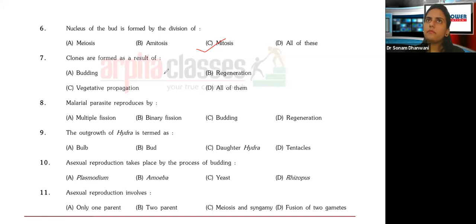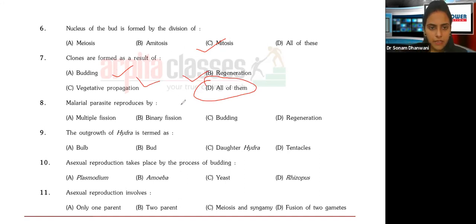Now, will you give birth to a monkey? Will a mango plant produce an apple? Mango will produce mango, that's a clone. Apple will produce apple, that's a clone, right? So budding, vegetative reproduction, and regeneration, all of them will produce clones. Same kind of species, all right?